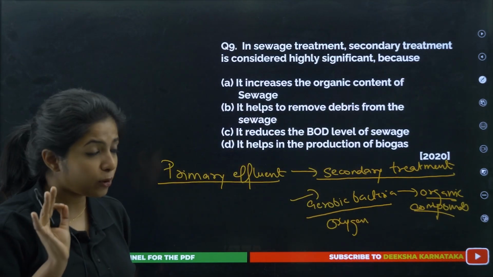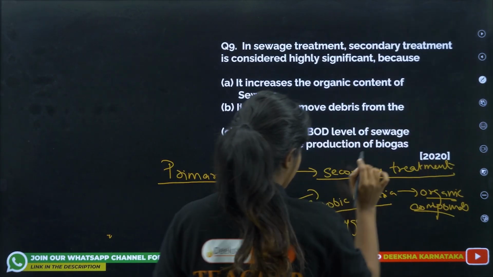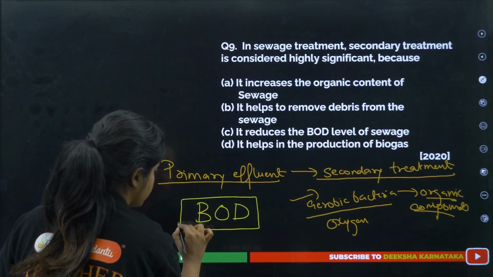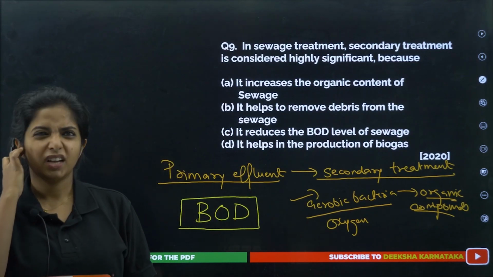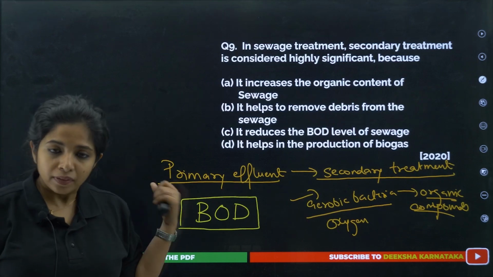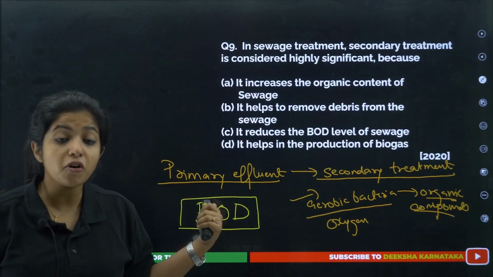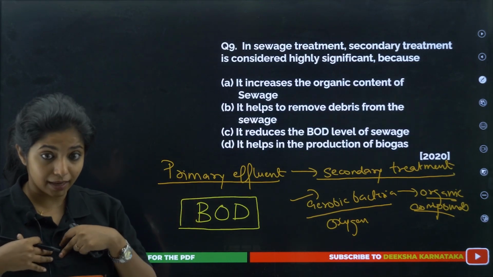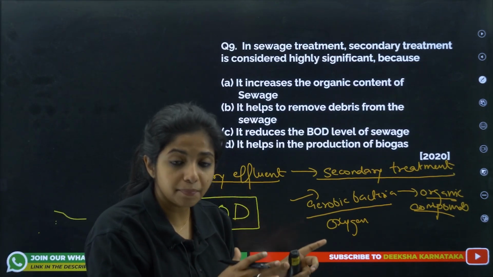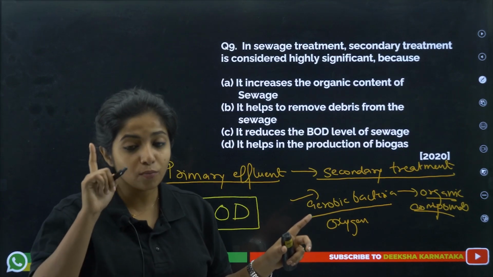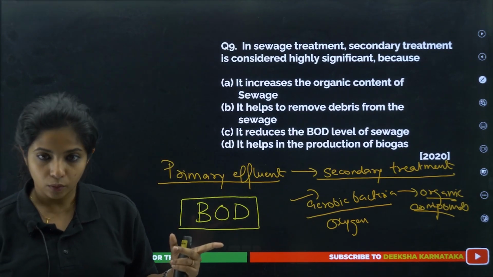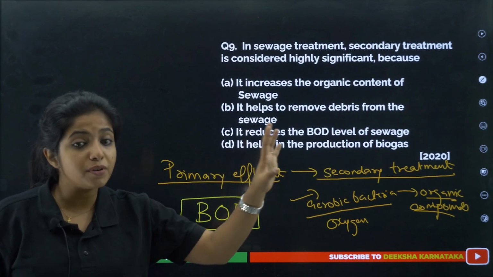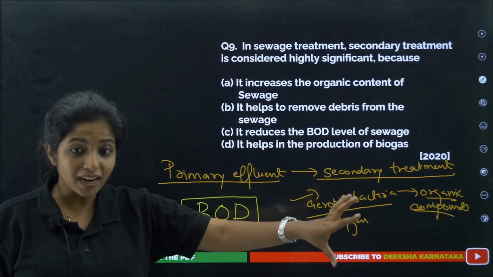Okay, now I'll tell you one very important thing. You have to be carefully hearing me. There is something that is known as BOD, or biochemical oxygen demand. Okay, BOD. So now, what is BOD? It is the amount of oxygen consumed by a bacteria to break down organic matter in 1 liter of whatever has been treated. For example, I am a bacteria. How much oxygen will I require to break down the organic matter? That is what BOD is.